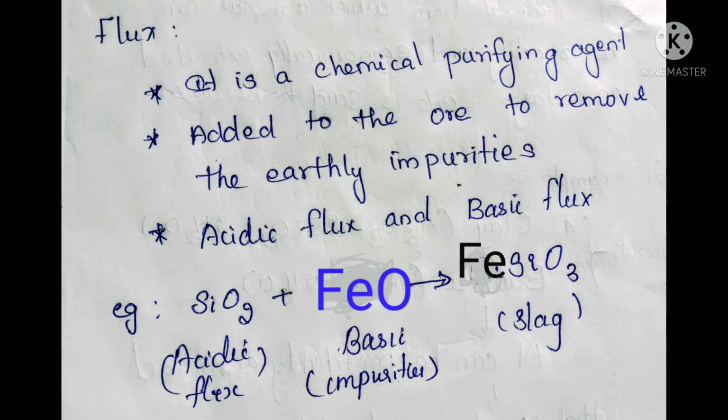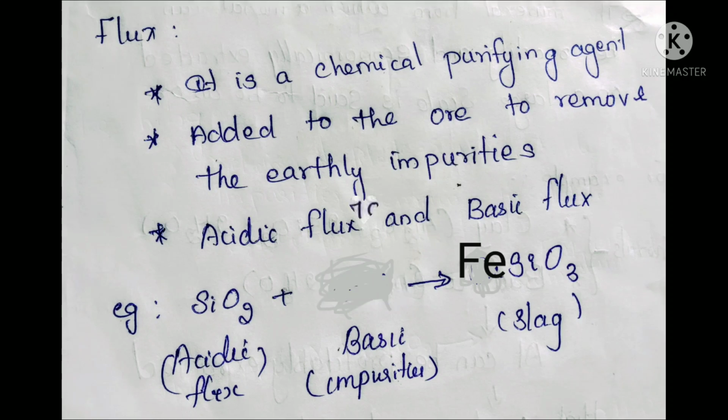Okay, so if our gangue is acidic, then basic flux is added and vice versa. So here is an example of how the impurities are removed from the gangue or matrix. The next one is slag.